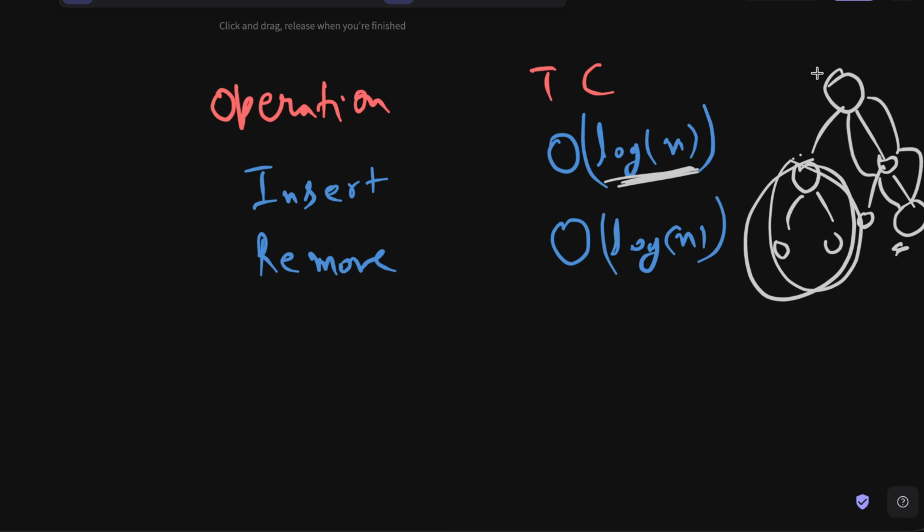Similarly, to remove an element from the top, we will use the shift down function, and the shift down function will also just go on a particular path only, and that will also take order of log n because we are not going through each and every path. If we were going through each and every path, we would have gone through n elements and nodes, but we are not going through each and every path. We are going to a specific path.